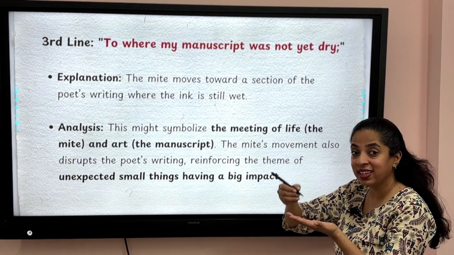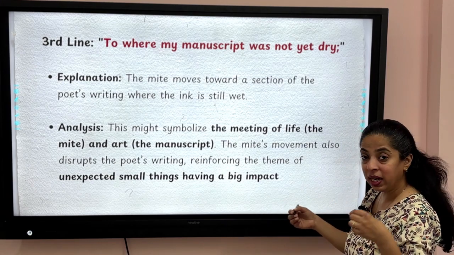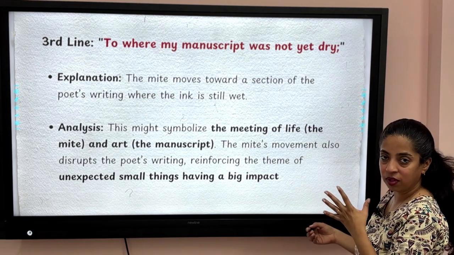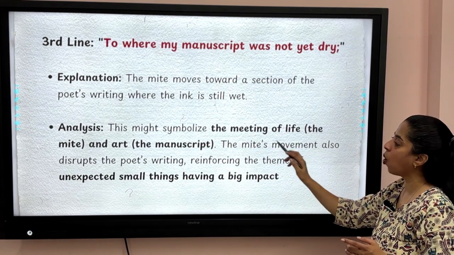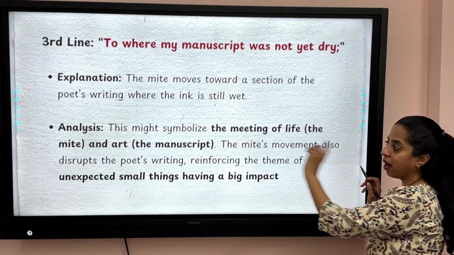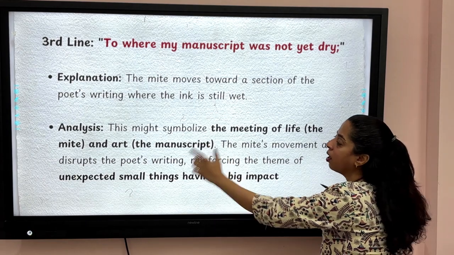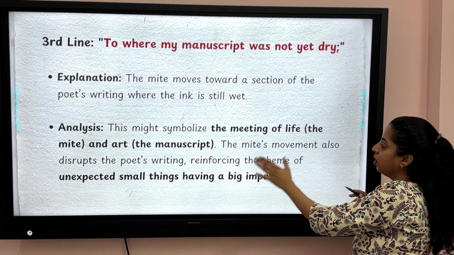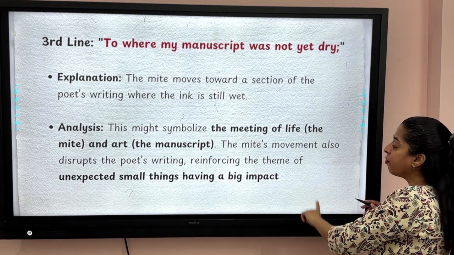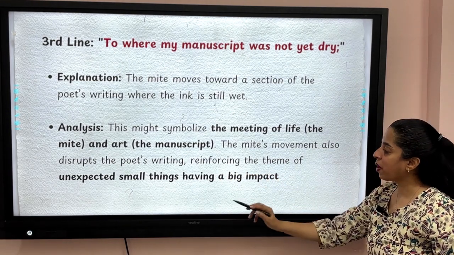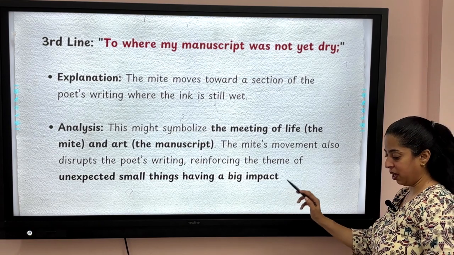He has just written and the ink is still wet, and the mite moves towards that section of the poet's writing. So this mite symbolizes the meeting of life, that is the mite, and art, that is the manuscript. The mite's movement also disrupts the poet's writing, reinforcing the theme of unexpected small things having a big impact.